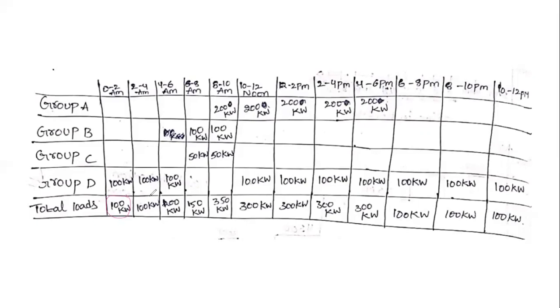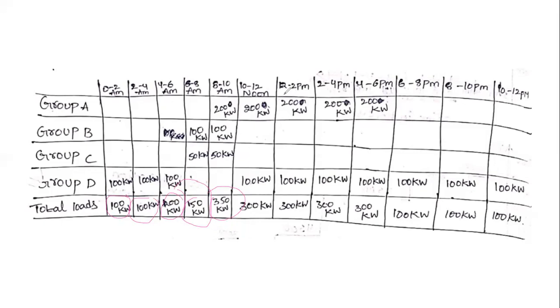In 2 to 4 a.m., 100 kilowatts, and 4 to 6 a.m. also 100 kilowatts, and 6 to 8 a.m., 100 plus 50, that is 150 kilowatts. 8 to 10 a.m., 200 plus 100 plus 50, that is equal to 350 kilowatts.